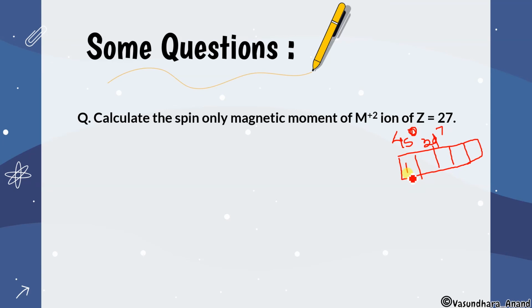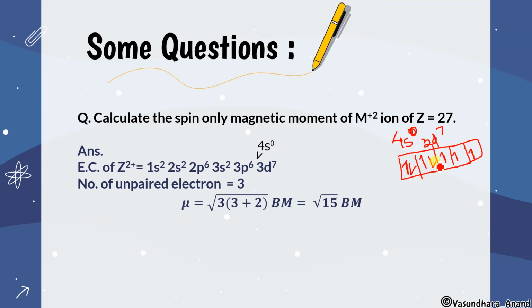So this is 1, 2, 3, 4, and 7. So how many unpaired electrons? 3. So root under 3 into 3 plus 2, that means root under 15, and you can find this will be equal to 3 point something. 3 point any value higher than 5 you can say. So let me put it here 7.2. Yes, it will be okay.